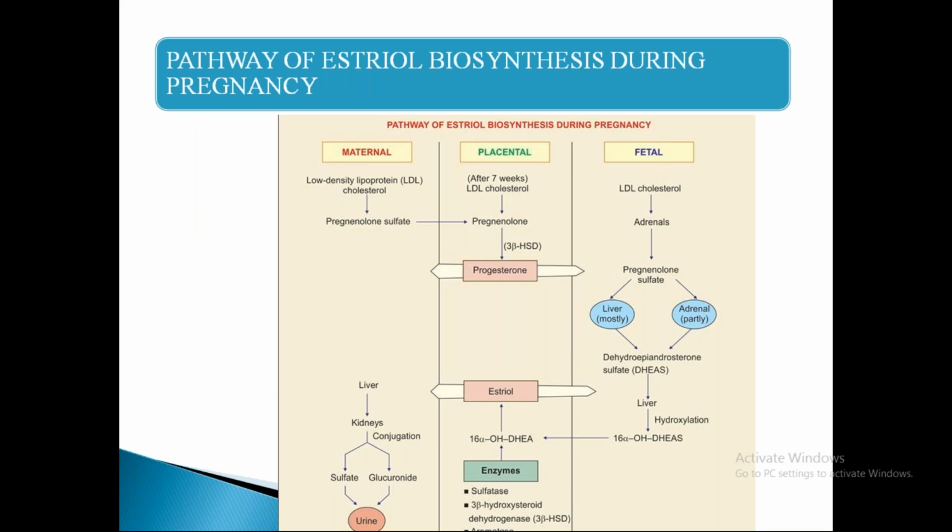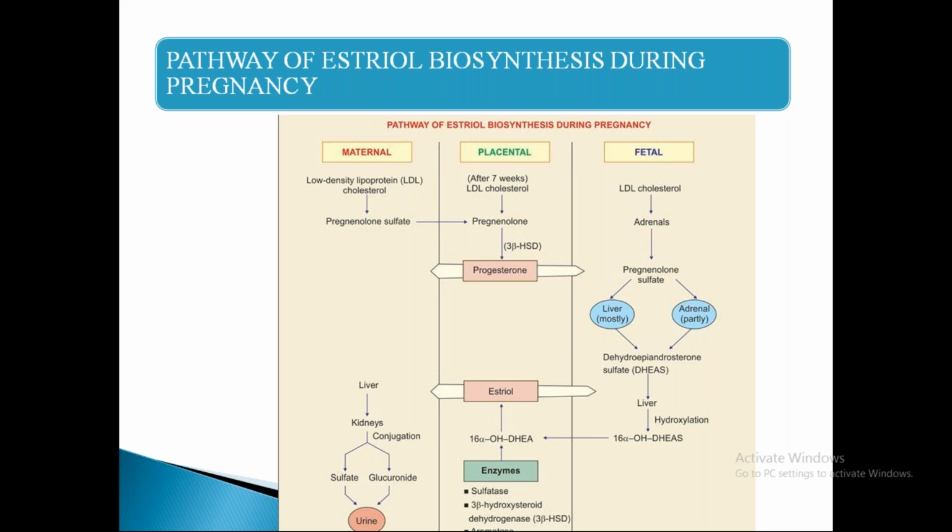This diagram shows that cholesterol, which is the actual precursor for steroidogenesis, is absent in placental tissue, where the cholesterol from maternal and fetal tissues is converted into steroids, which get transferred to the placenta. From the fetal side, cholesterol is transferred into pregnenolone sulfate in the adrenals, and finally into dehydroepiandrosterone sulfate in adrenal and liver, followed by its hydroxylation in the liver, which forms 16 alpha hydroxy dehydroepiandrosterone sulfate.